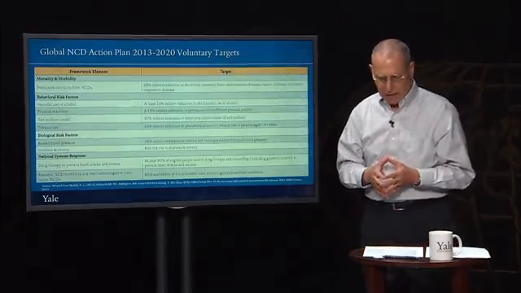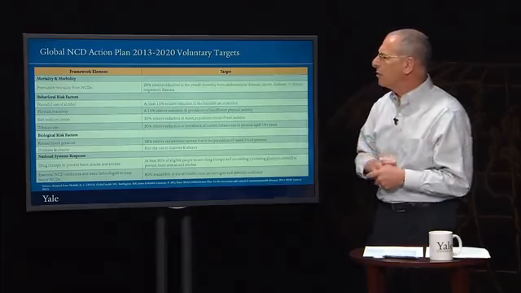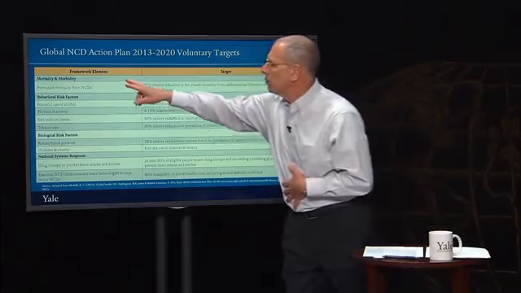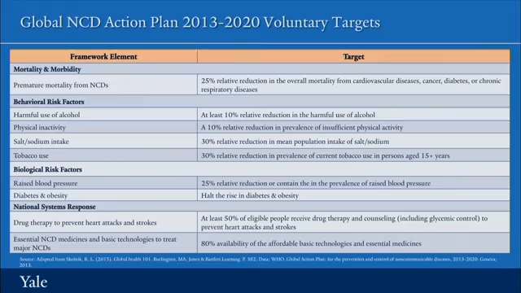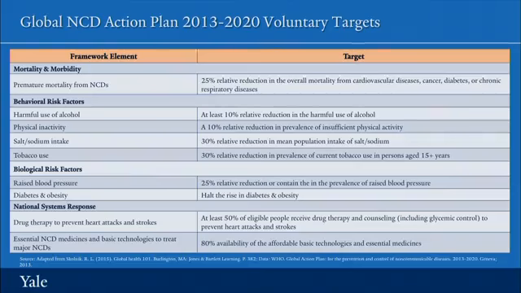These are especially valuable to note because of the way in which they're organized. Some address mortality and morbidity, some behavioral risk factors, some biological risk factors, and some the ways in which national systems could respond. And these targets, for example, included a 25% relative reduction in the overall mortality from cardiovascular diseases,